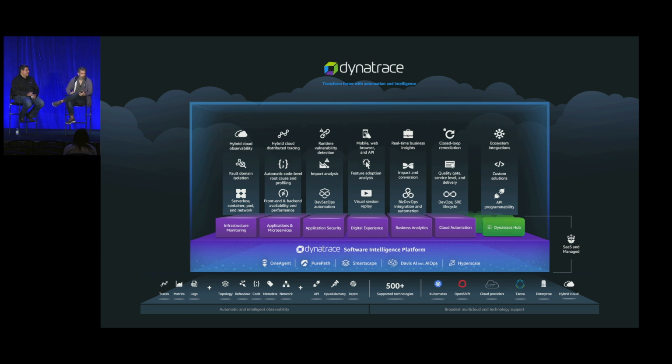Davis, by the way, if you're not familiar with the platform, is our AI engine. It is a deterministic AI engine. It understands that Smartscape topology. So when we deploy and we start discovering what's talking to what, that AI engine knows that as well. It actually is aware of your apps and everything down to code level details and user details and all of these good things. And it learns the app, just to add a little bit there.